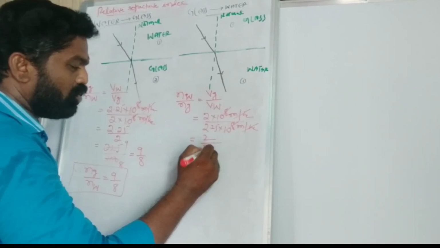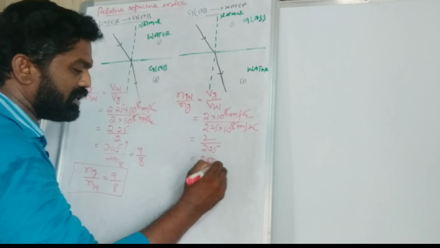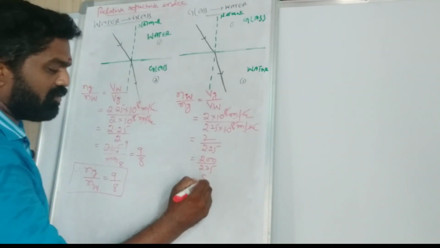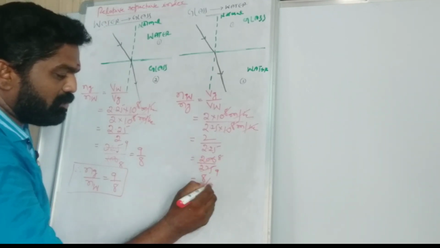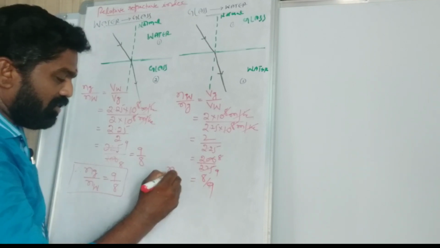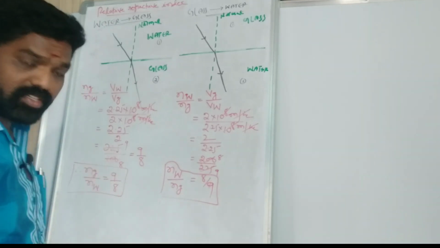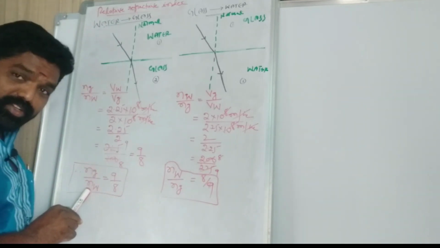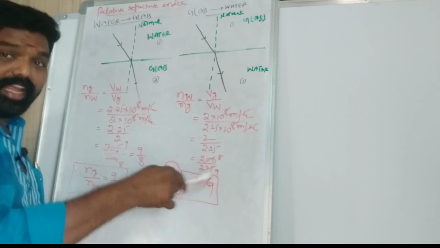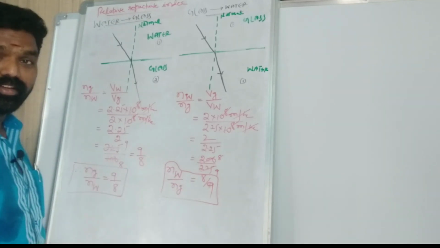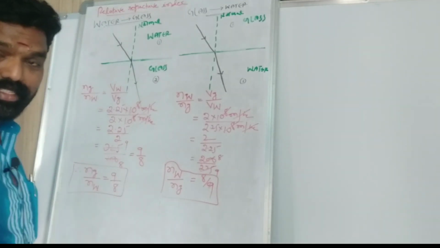Now 2 by 2.25. Now that is 200 by 225. So that is 25 eights, 25 nines. Now we get 8 by 9. What is that? Refractive index of water relative to glass. Right? Refractive index of glass relative to water is 9 by 8. Now the refractive index of water relative to glass is 8 by 9. It is the reciprocal of this one. So this is called relative refractive index. Right?